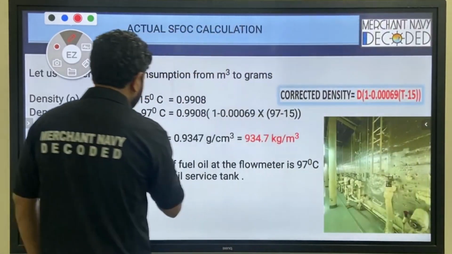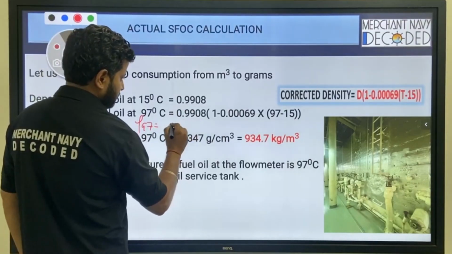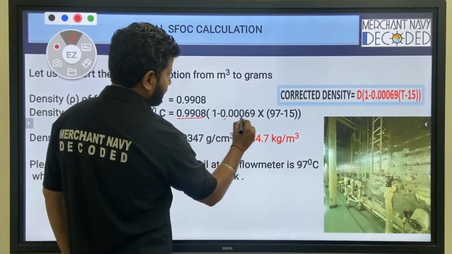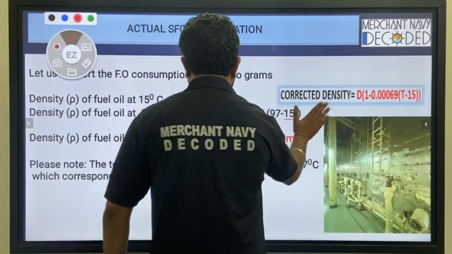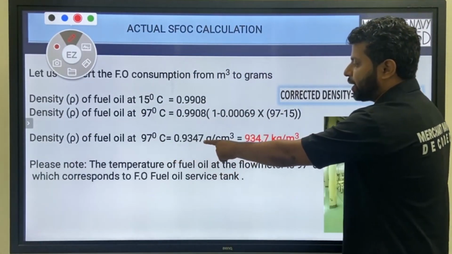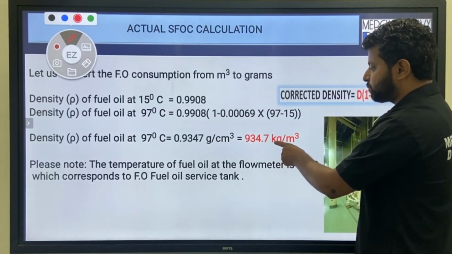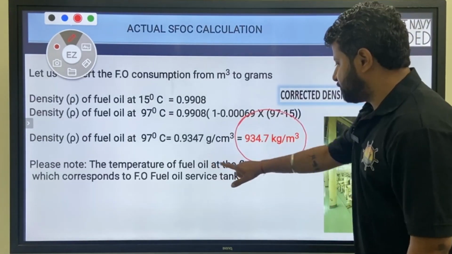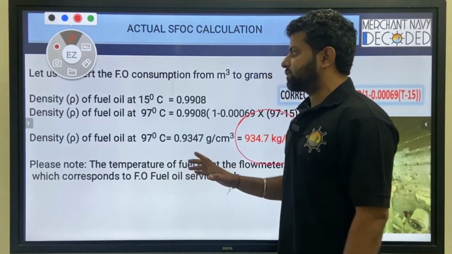So density at 97 is equal to density at 15, say 0.9908 gram per centimeter cube, into 1 minus 0.00069 into 97 minus 15. So density at 97 degree centigrade came out to 0.9347 gram per centimeter cube and 934.7 kilogram per meter cube. Chalo bhai, done. So please note that the fuel oil at the flow meter is at 97 degree centigrade, which corresponds to the fuel oil service tank, which I have already explained.